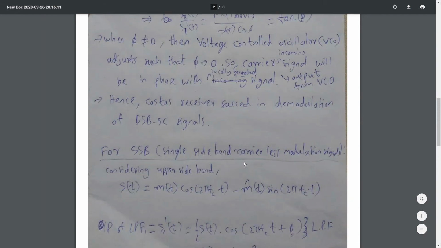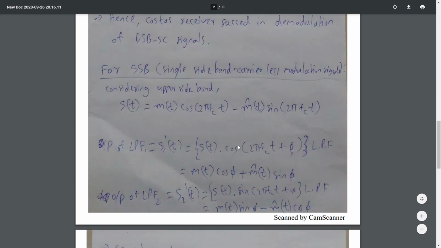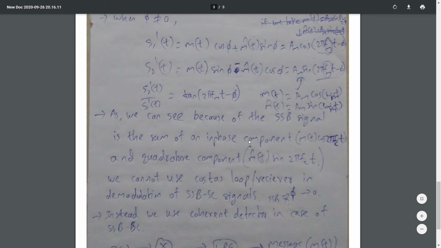In case of DSB, it will be just tan phi, so the VCO adjusts such that phi becomes 0. But in case of SSB, it is tan(2 pi fm t minus phi) due to the presence of in-phase component, because the SSB signal is the sum of in-phase component and quadrature component.